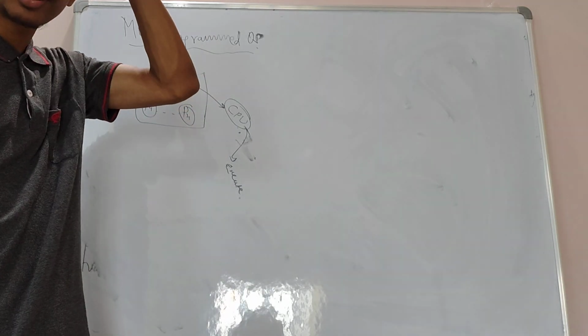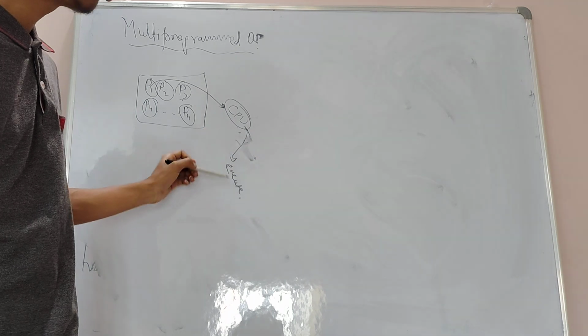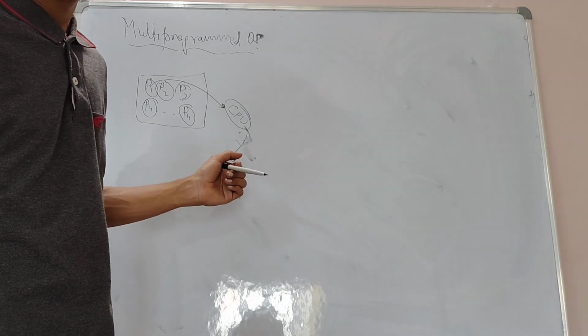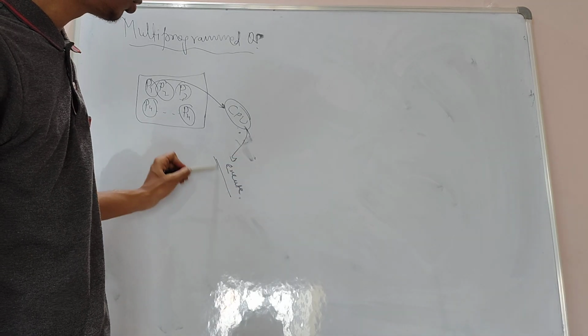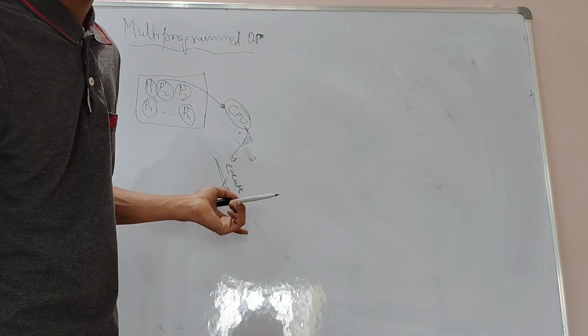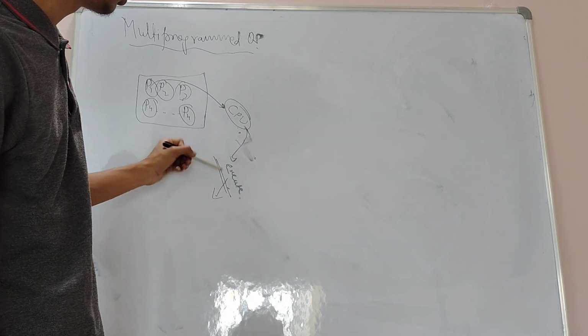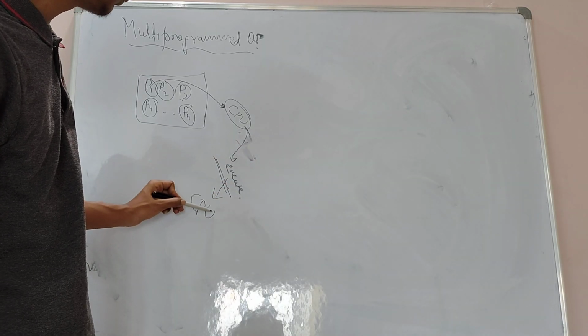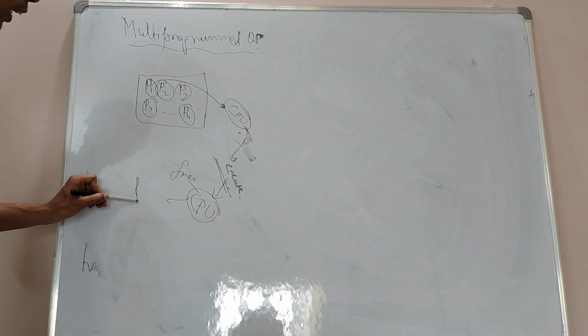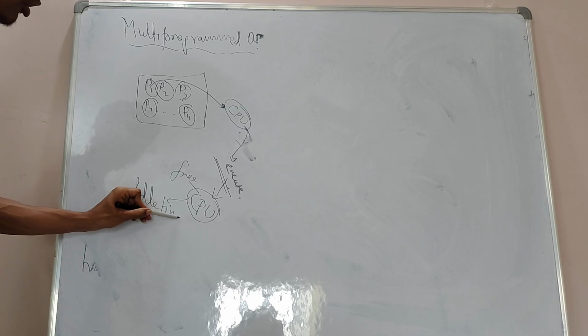Suppose I gave an input, I gave a command. The input will go as an input output operation, and what will happen to the CPU? It will become free. It will be getting its idle time, it will be resting.